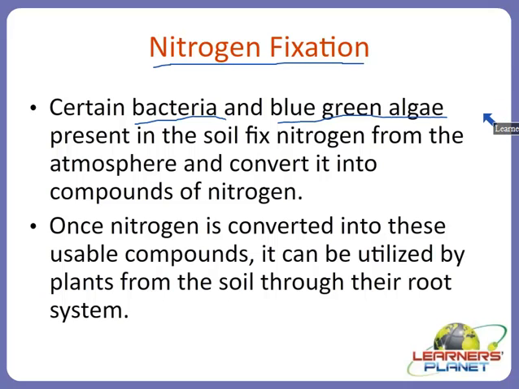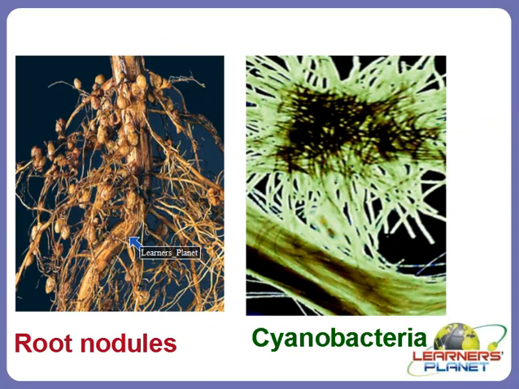You remember there is another class also, a bacteria which is present in the root nodules of plants like leguminous plants. The root nodules, we can show you the picture here. There are plants in which roots have some bead-like structures. These bead-like structures carry the bacteria, that is Rhizobium.